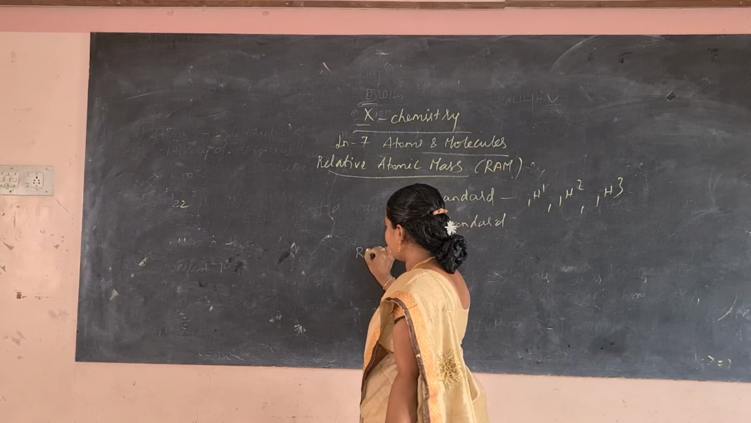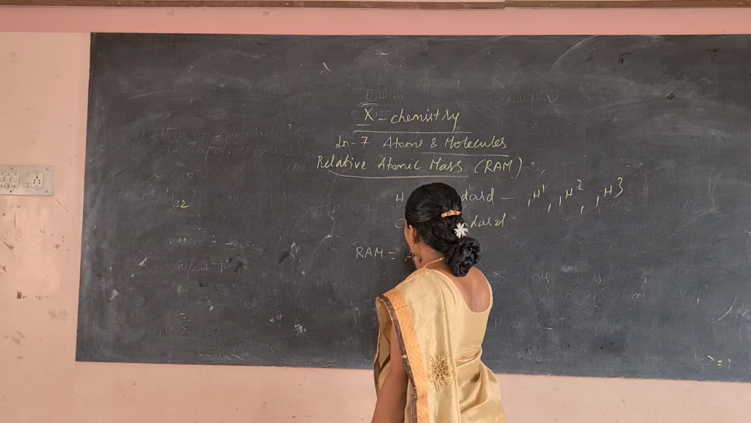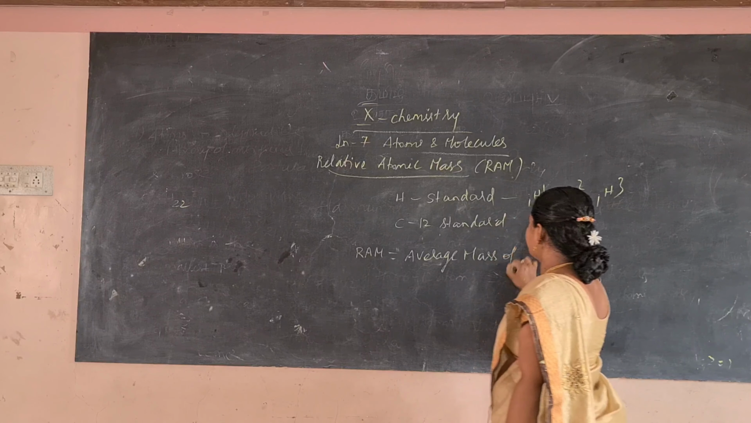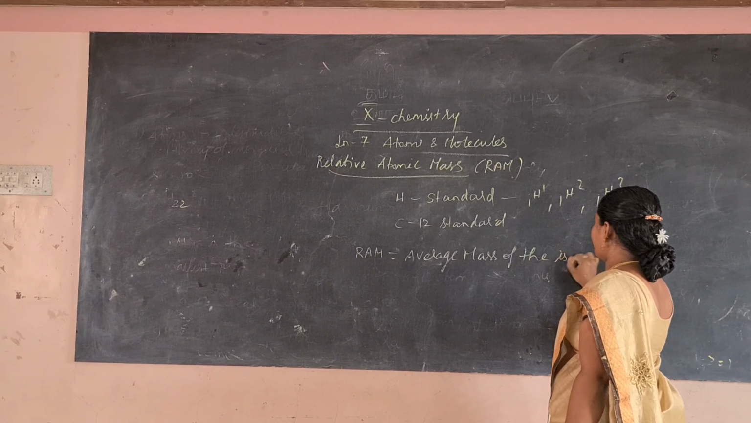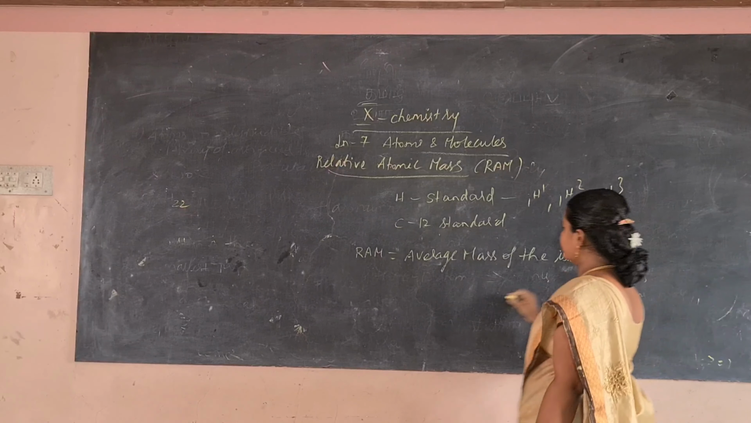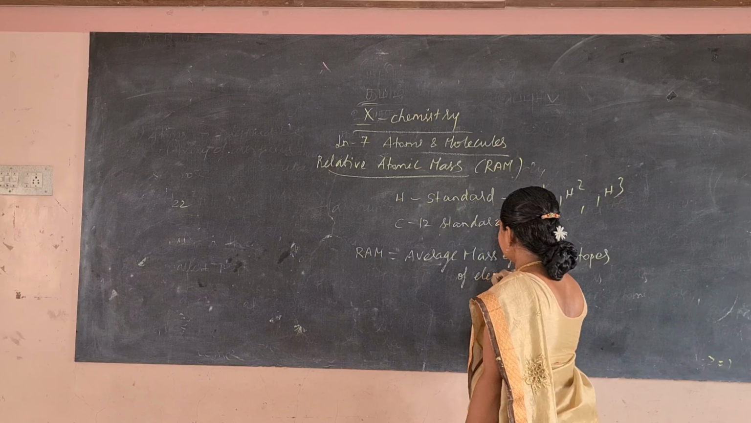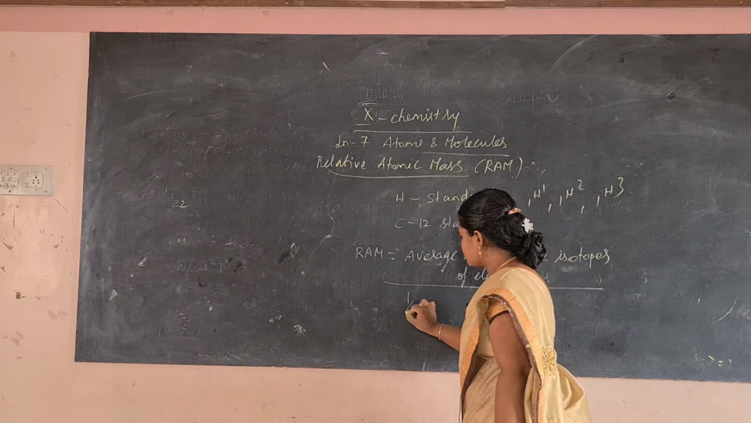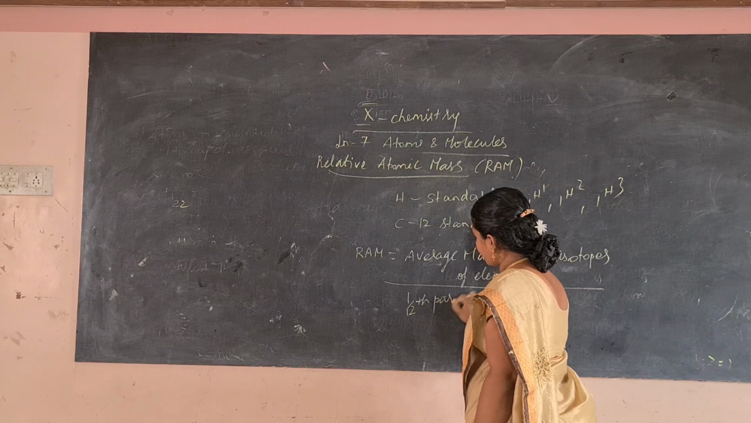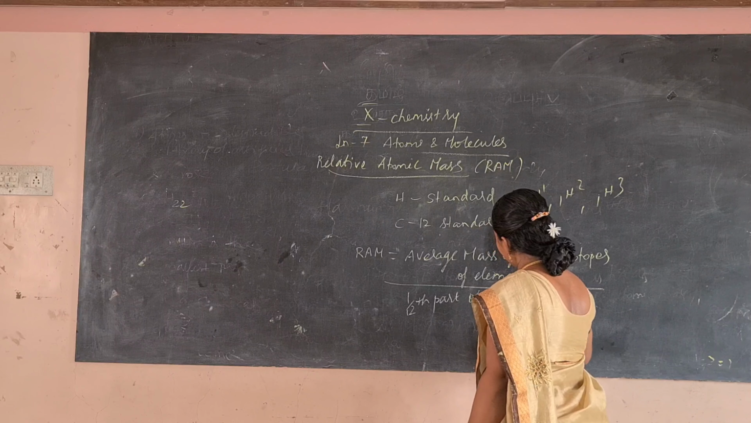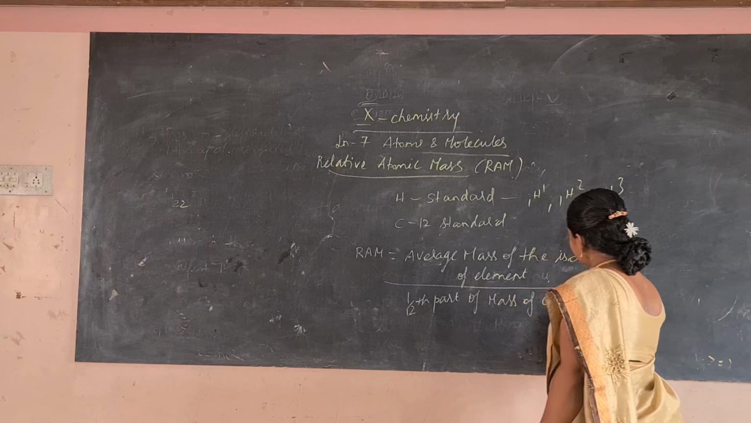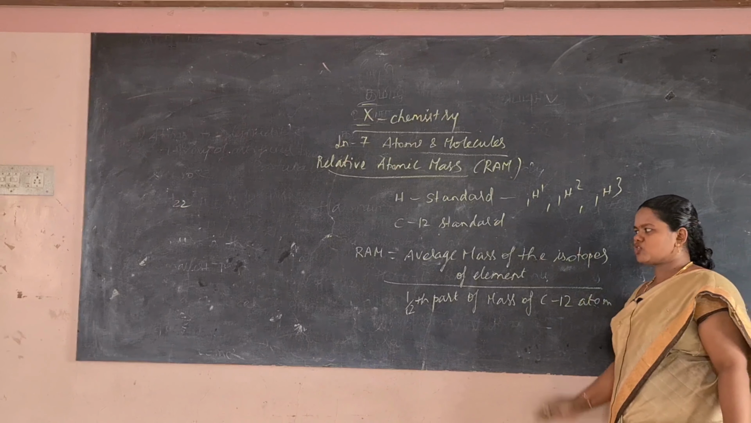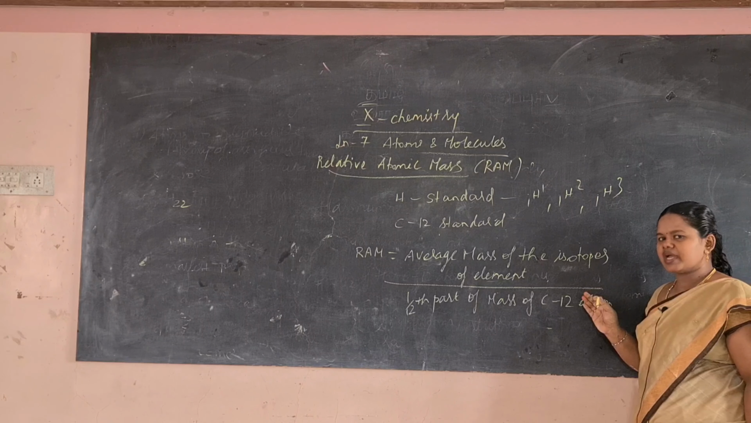That is, relative atomic mass is equal to average mass of the isotopes of the element divided by 1/12th part of mass of carbon 12 atom.